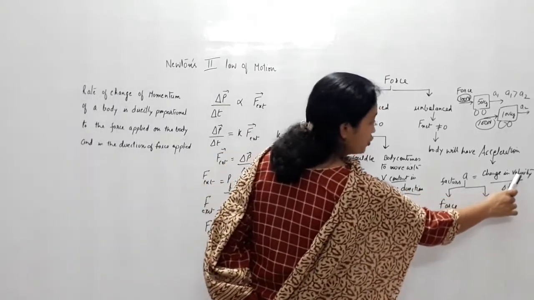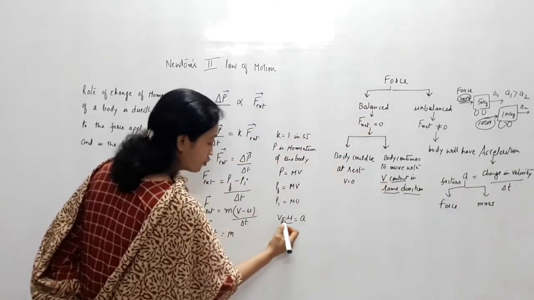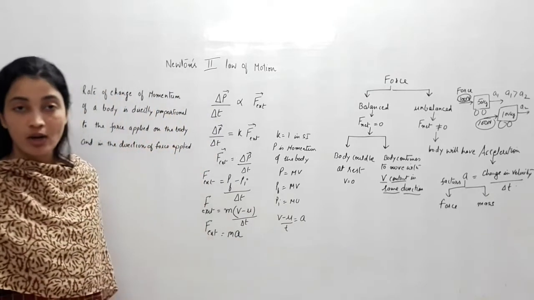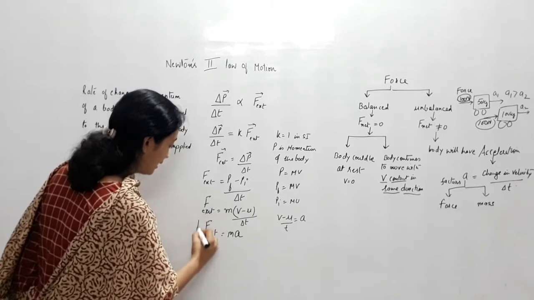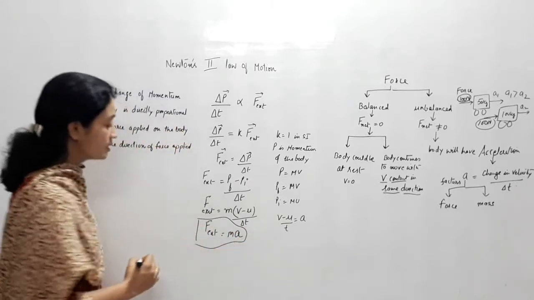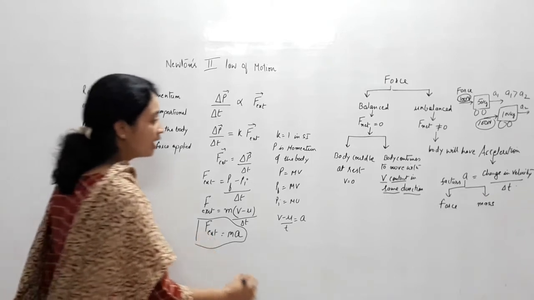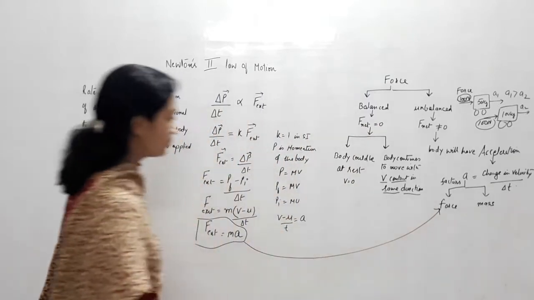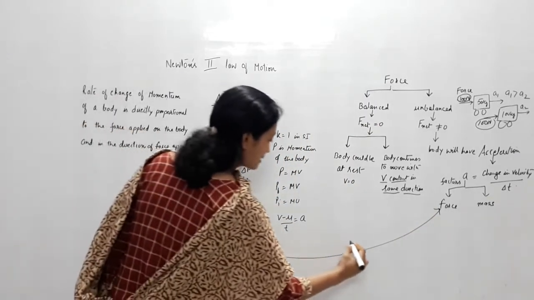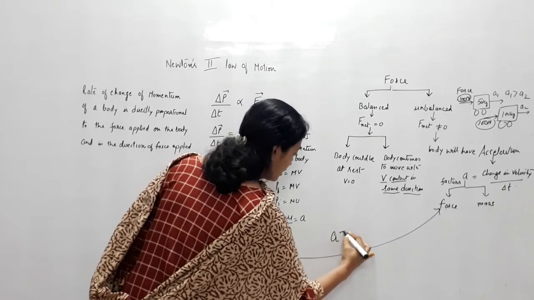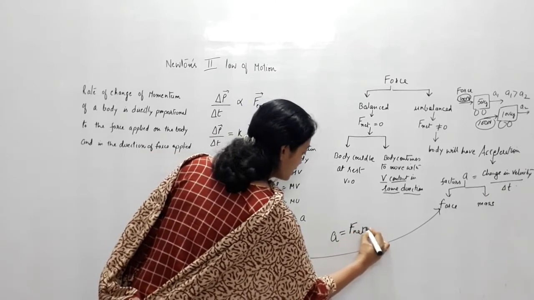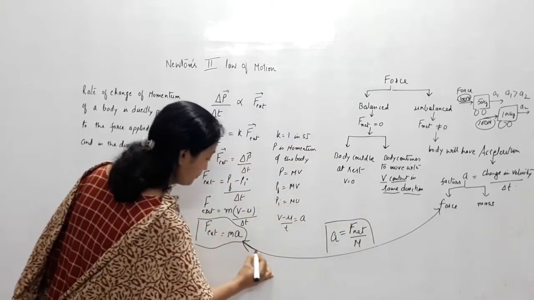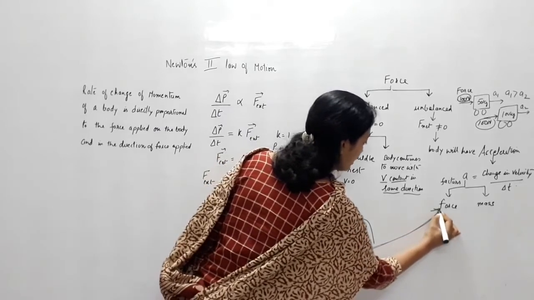What is this? V minus U by T is nothing but acceleration, change in velocity by time. This is something I have written here. The rate of change of velocity, change in velocity by time, is nothing but acceleration. And hence we conclude that the external force applied is equal to mass into acceleration. Coming back to this, what we conclude from these two things is that acceleration is equal to F net upon m. Isn't it the same conclusion which we have derived intuitively?